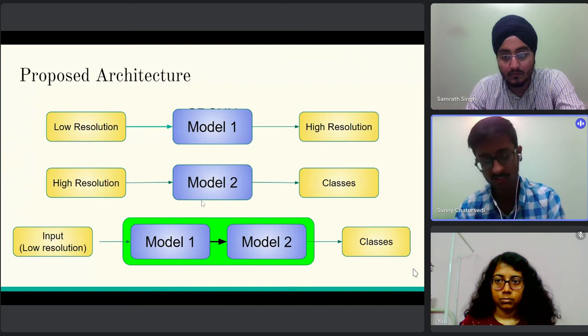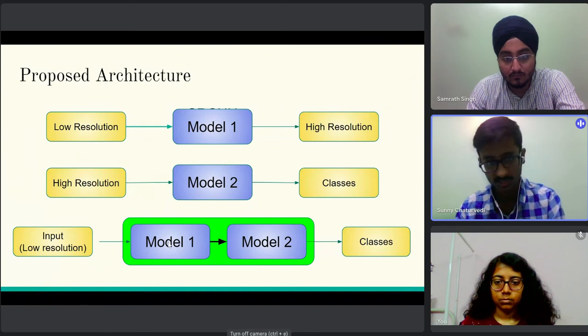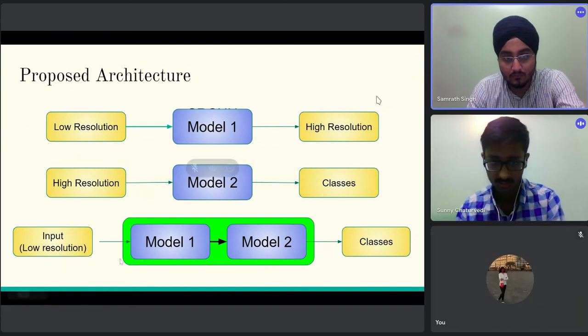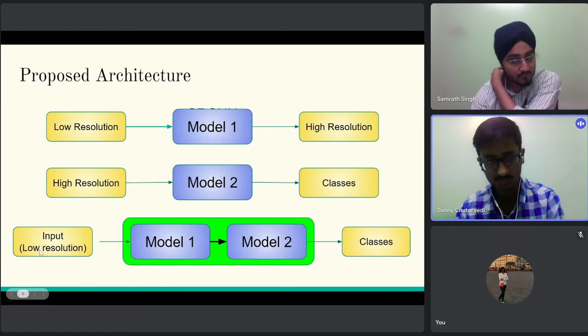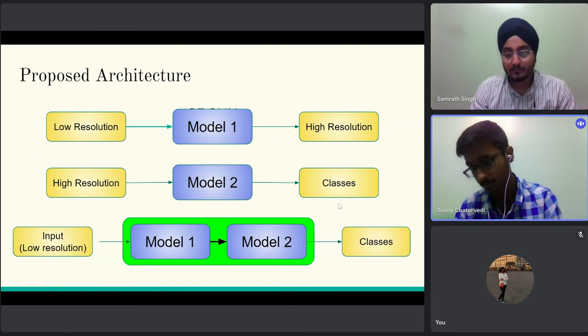Then using another deep learning model, which we named model 2, we will identify the high resolution images by their original classes. This is formulated as a supervised learning problem now. If we combine both model 1 and model 2, the final pipeline will consist of an input image, which will be a low resolution image, mapped to its corresponding class.